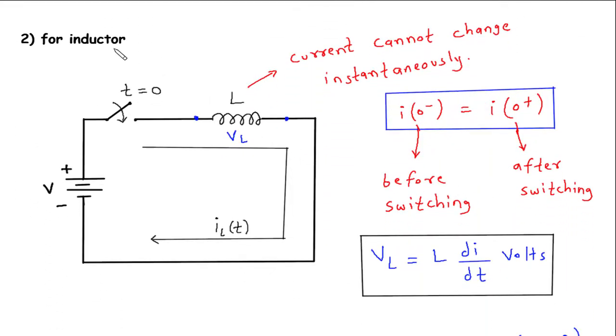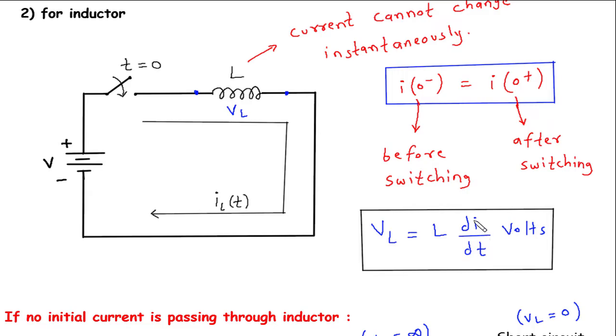But in case of an inductor, current cannot change instantaneously, so I of 0 minus is equal to I of 0 plus. I of 0 minus is before switching, and I of 0 plus is after switching. This is the current before switching, and this is the current after switching. Let VL be the voltage across this inductor. So VL is equal to L di by dt. This di by dt represents the change in current with respect to time.